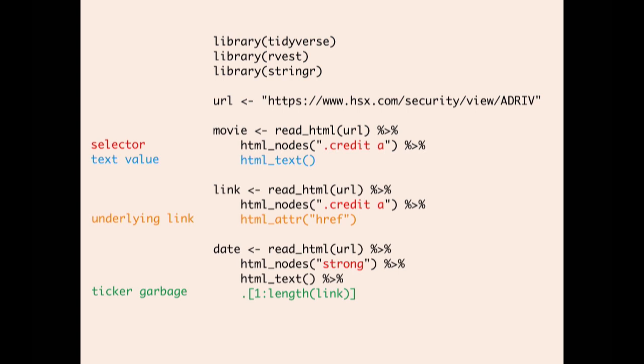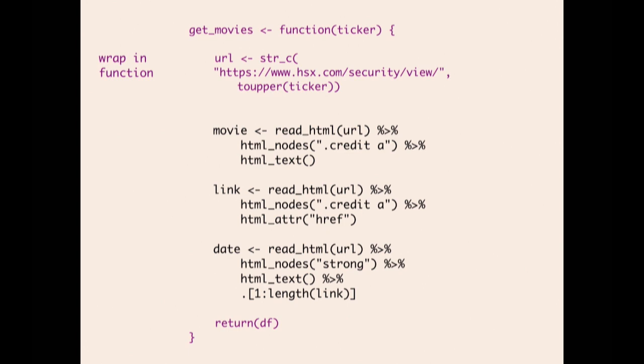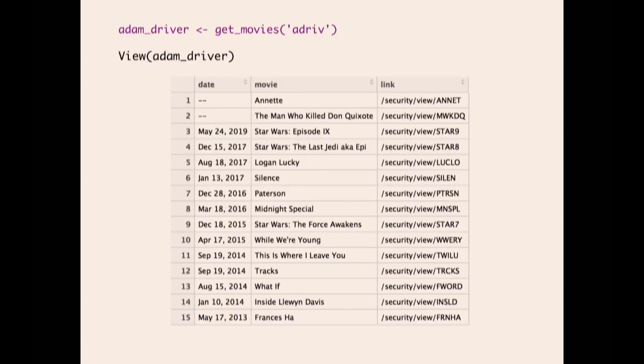You can do this for the underlying links to those movies, and then also the date for when they come out. That little green line is there because there's some ticker garbage at the bottom of the site that you need to clean up, and I don't want to corrupt my data. So stuff that in a tibble or wrap it in a function. Basically, now we've got this really great component where we can put any different star bond through this. So if you grab get movies from Adam Driver, here's what the data frame looks like.